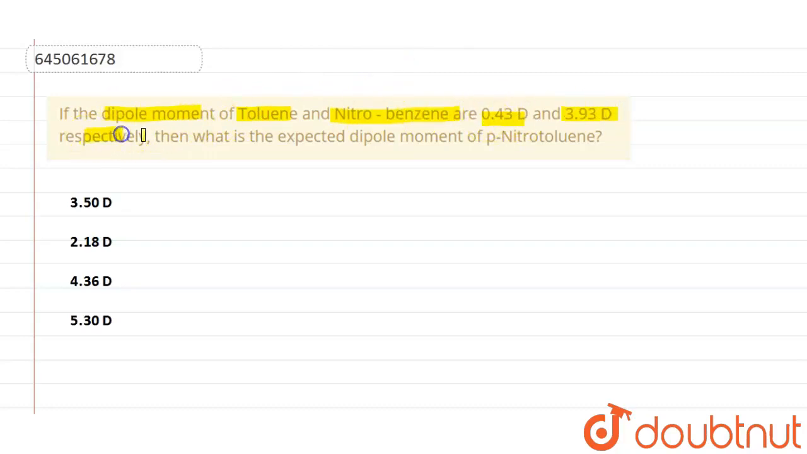Hello students, the question is, if the dipole moment of toluene and nitrobenzene are 0.43 and 3.93 D respectively, then what is the expected dipole moment of para-nitrotoluene? And the options given below are these. So let us discuss this question, dipole moment.